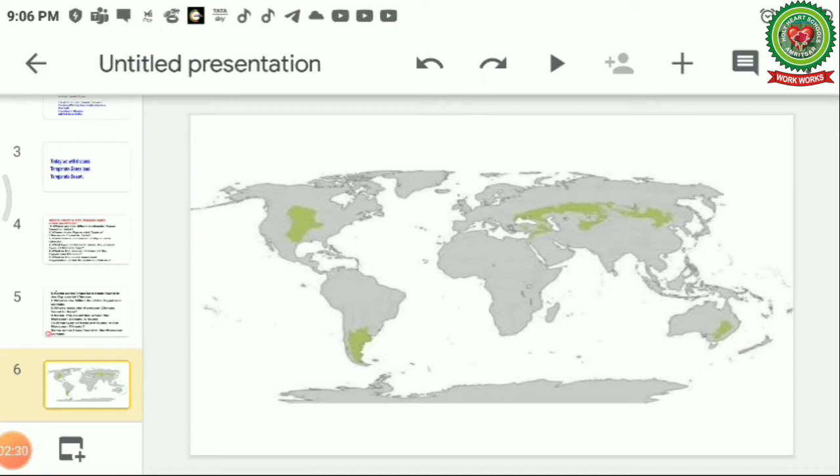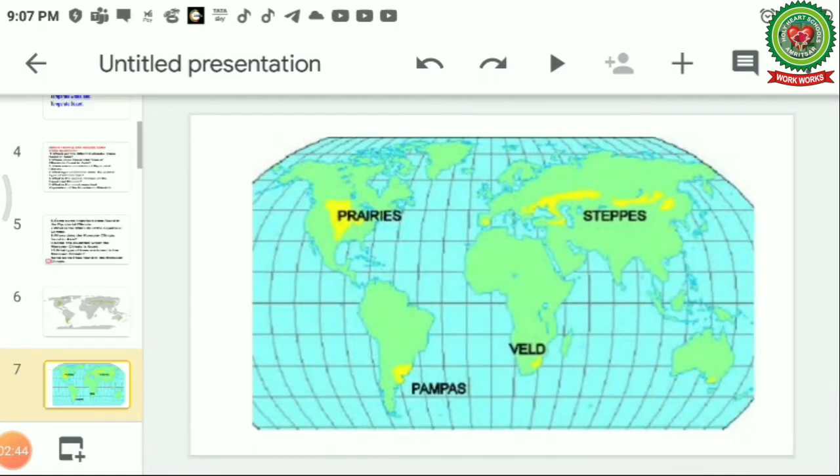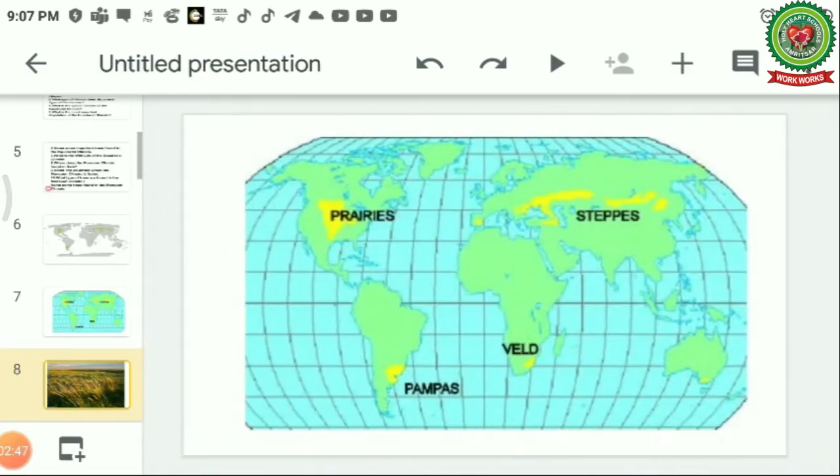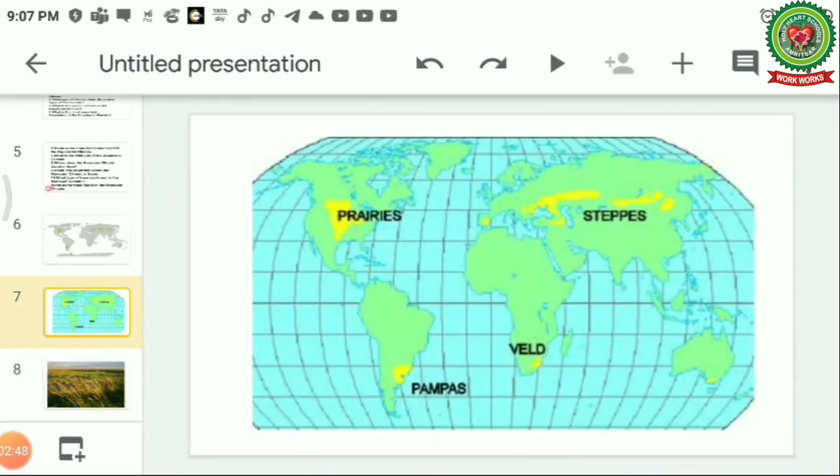Now today we are going to discuss about the temperate grasslands. Temperate means the region which is lying from 30 degrees to 45 degrees, and so we are going to discuss what type of grasslands these are. These are the short grasses which are found in different places in the world, and they have been given different names. Like we are going to do Asia.